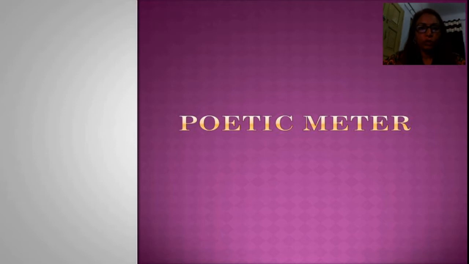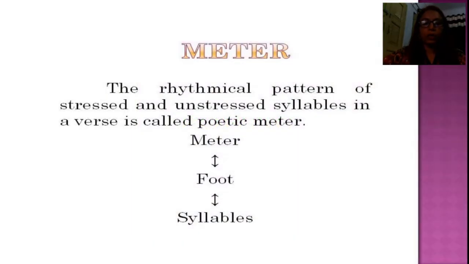Today I am going to teach you about poetic meter. What is poetic meter? Poetic meter is a rhythmical pattern of stressed and unstressed syllables in a verse. On the basis of meter, it can be decided whether a composition is poetry or prose. It is only meter that is the mark, the quality of poetry.